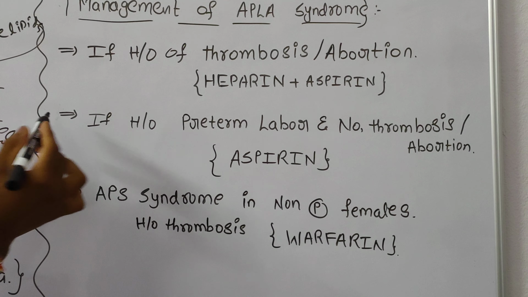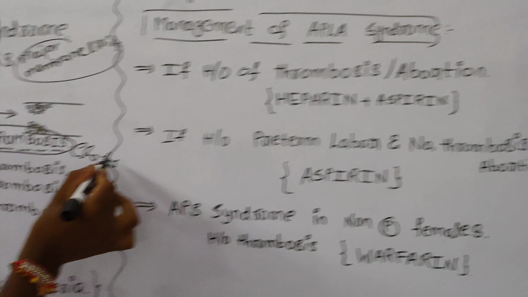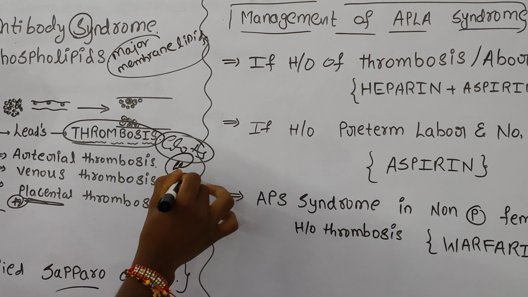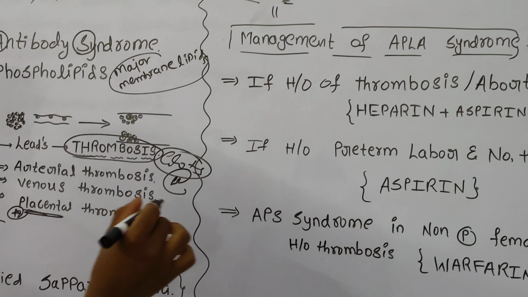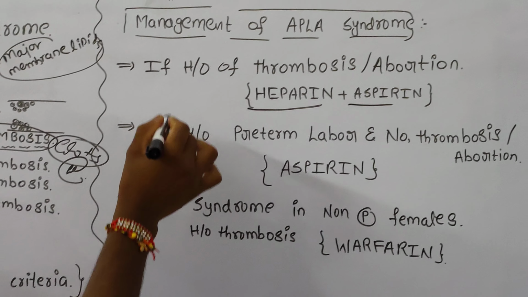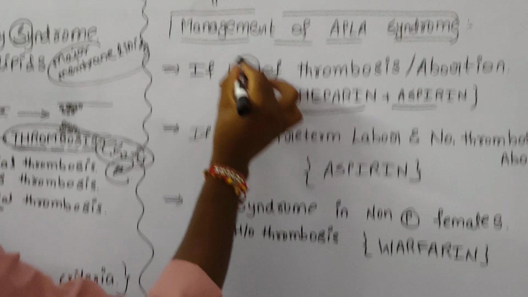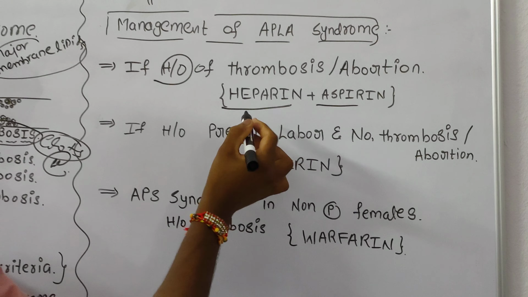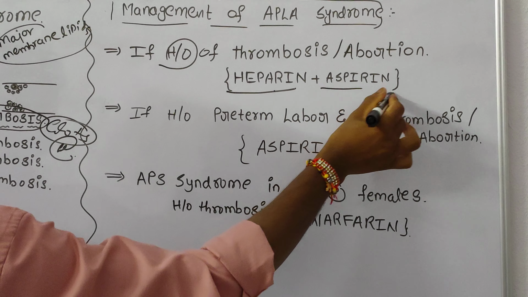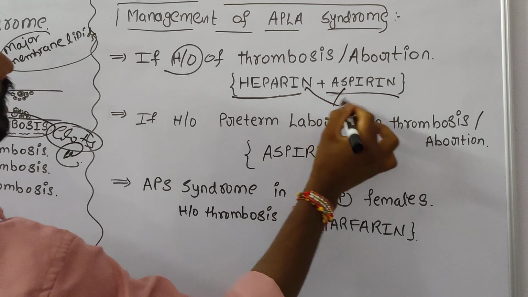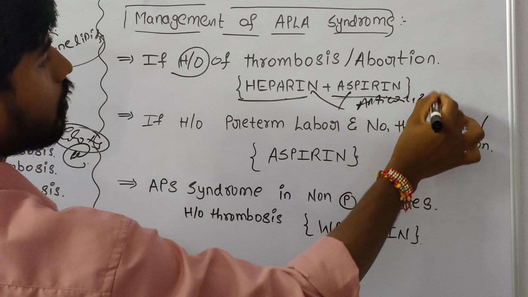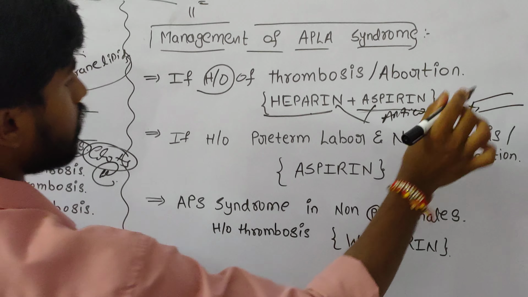Actually the cause of APLA syndrome is thrombosis. To remove the clots in the arteries and veins, we need to give heparin and aspirin. If there is a history of thrombosis or abortion in APLA syndrome, we need to give heparin in combination with aspirin. Heparin and aspirin are anticoagulants which remove the clots in the arteries and veins.